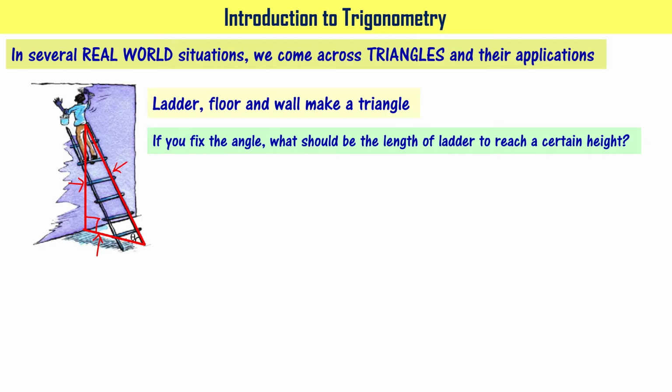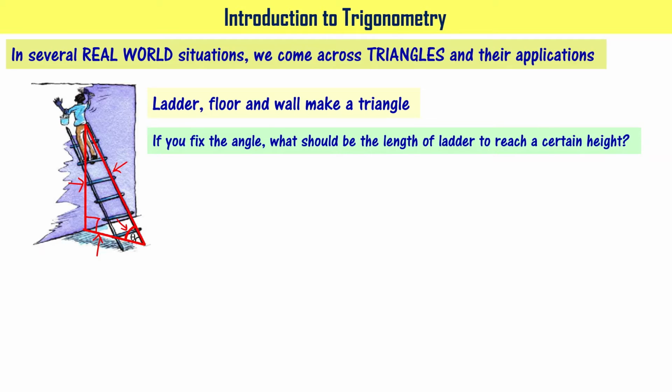And this is another angle you are interested in, right? For example, if you fix this particular angle, what should be the length of the ladder to reach a certain height? This kind of question you can ask. Because this angle you can keep changing, right? For example, you can push the ladder towards the wall. Then the person who is standing on that ladder may not be able to stand stable, right? For that reason, a certain angle only you will require.